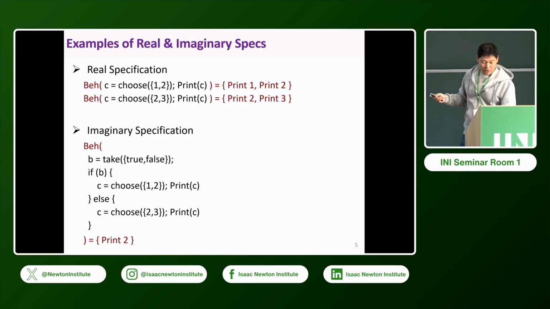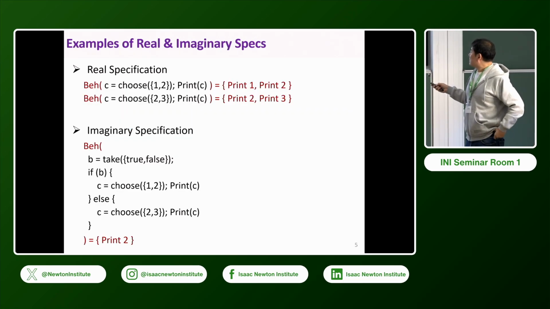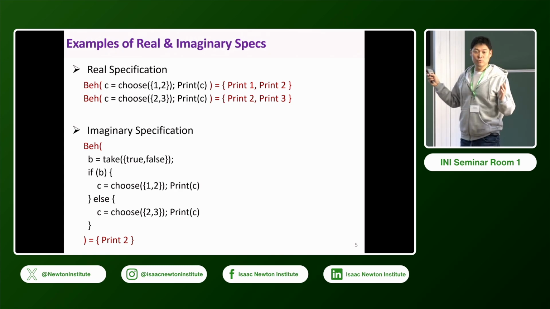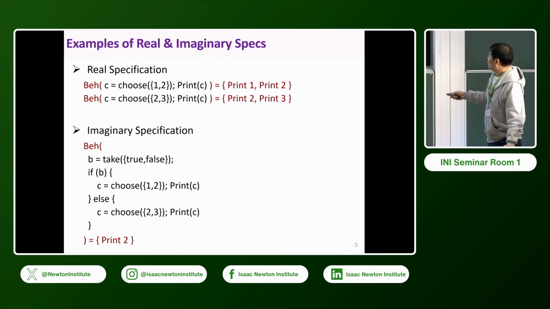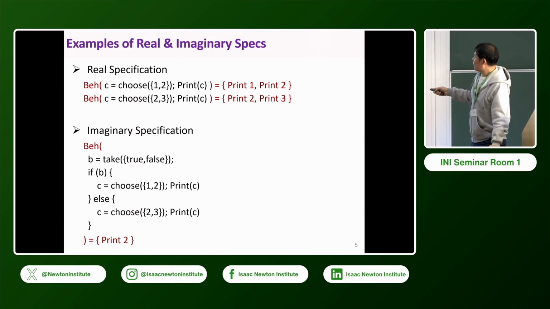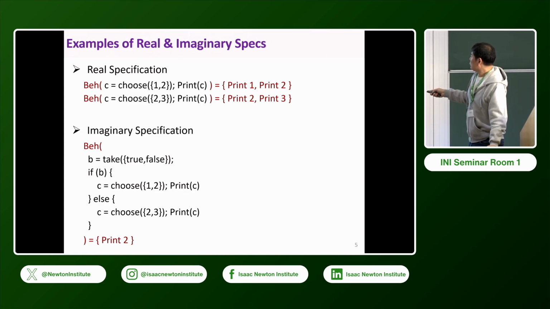Let's think about this example. With the real specification, if you choose from 1 and 2 and print, then the behavior is print 1 or print 2. This is a set of behaviors. And for another program choosing from 2 and 3, the resulting behavior is print 2 or print 3. Now think about this program, which has an imaginary choice. Take true and false, and if it's true, I choose 1 or 2 and print. Otherwise, choose 2 or 3 and print. Then the formal behavior of this one is only print 2.